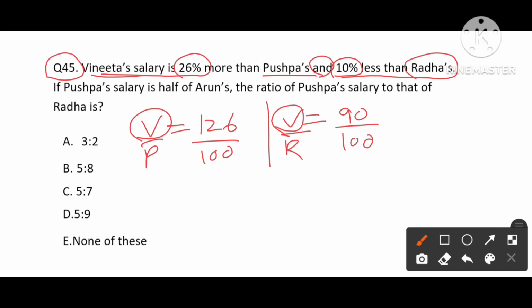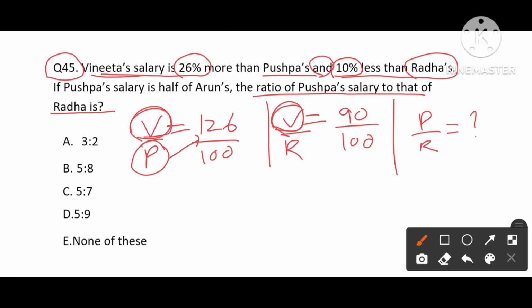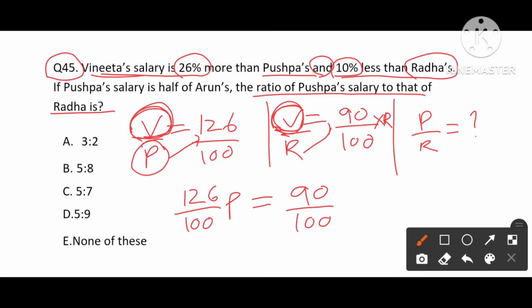The question asked is the ratio of Pushpa's salary to that of Radha. So we need to find the value of P by R. In both we have V common. If we take P here, we have 126 divided by 100 P, which is the value of V. Here also the V value is 90 divided by 100 into R. So both are V values.